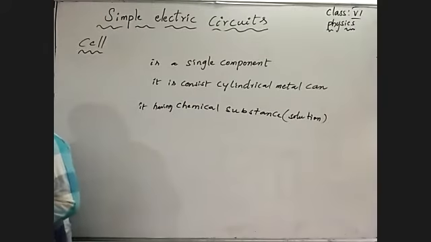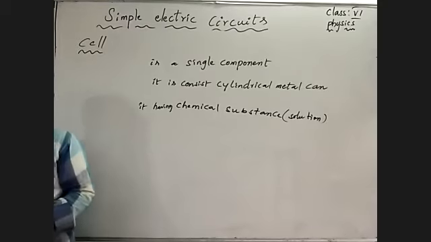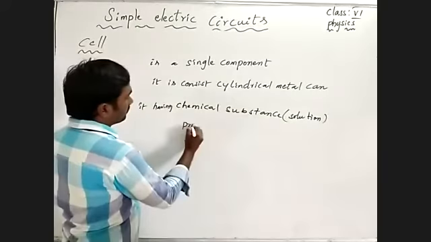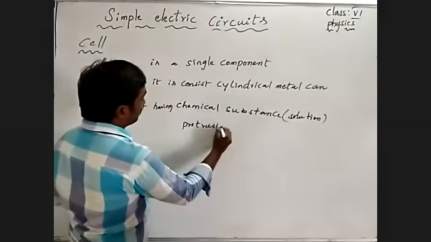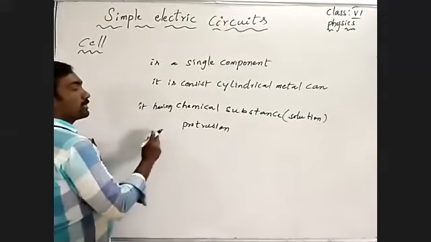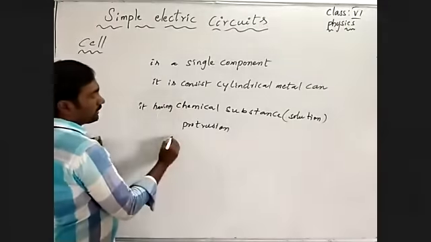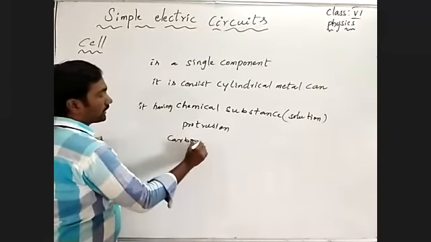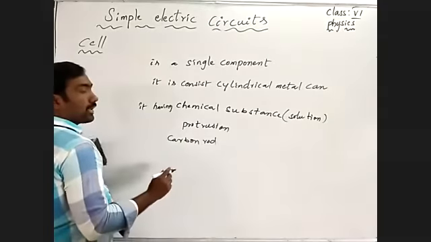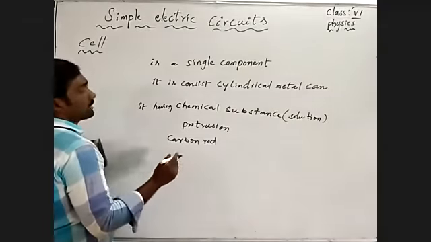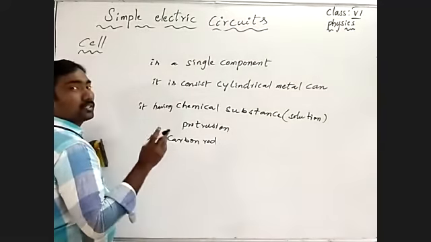And in the middle, as a protrusion, it consists of a carbon rod. Both ends of the cell are sealed with two metal surfaces.